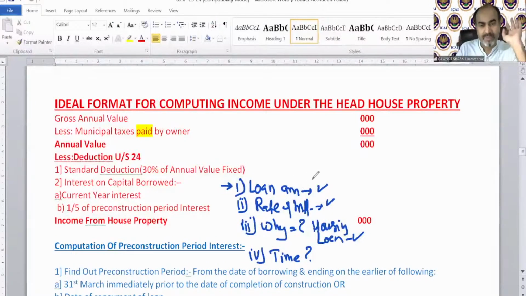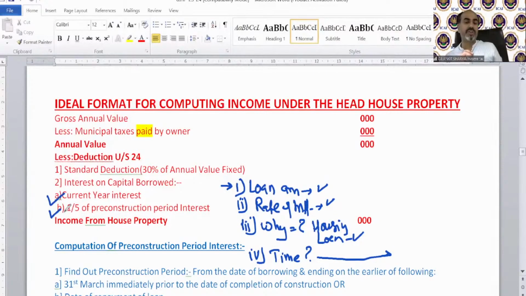What is the loan amount? What is the rate of interest? Whether we took a housing loan or not, of course. The main thing is the time. We need to calculate 2 kinds of interest. One is current year interest and one is 1/5 of pre-construction period interest. This is a new word for you, I think. Pre-construction period interest. So we need to calculate the current year interest and the 1/5 of pre-construction period interest.